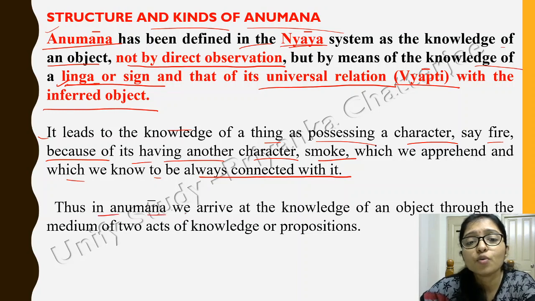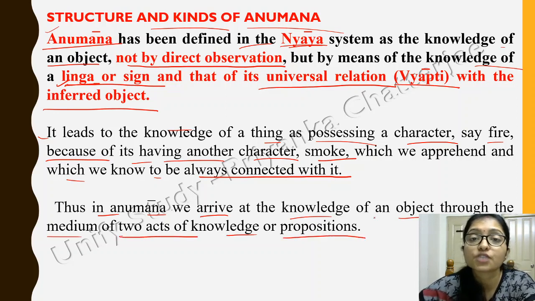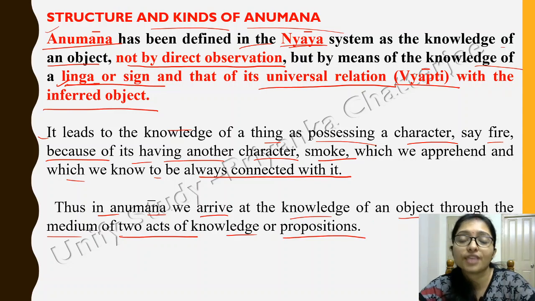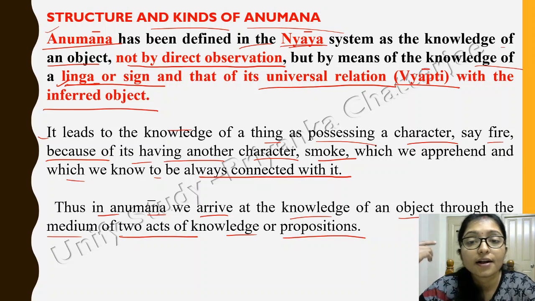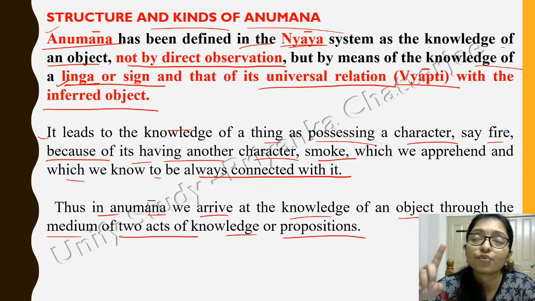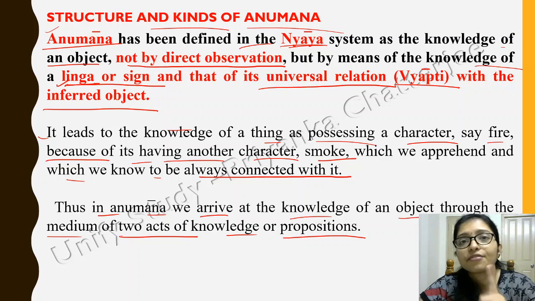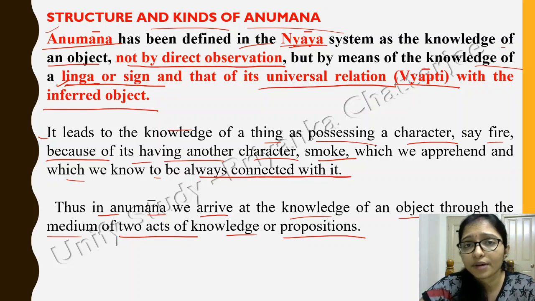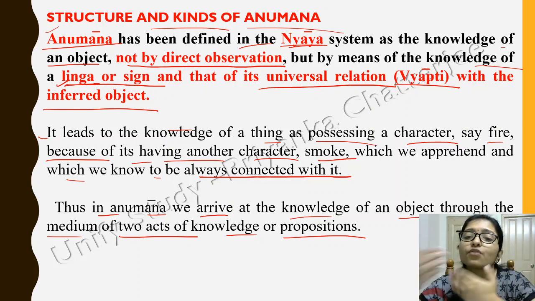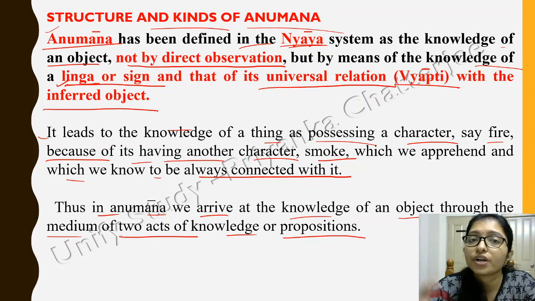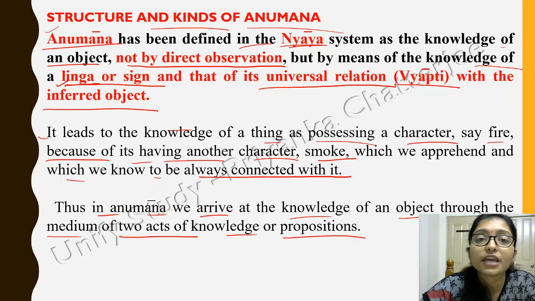So thus in Anumana we arrive at the knowledge of an object through the medium of the act of knowledge of perception. Because if there is fire and there is smoke, then without watching the fire you can say definitely there is fire. Maybe from your window you are watching, there is so much smoke coming from your neighbor. So it is confirmed that definitely there is fire, right? So you are doing the anumana, you are applying your assumption.